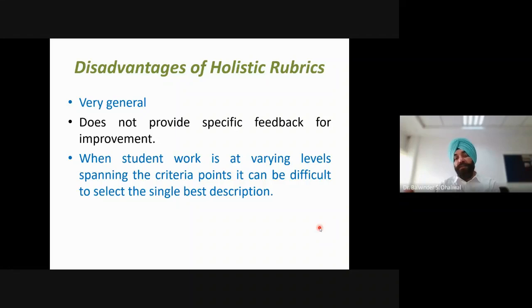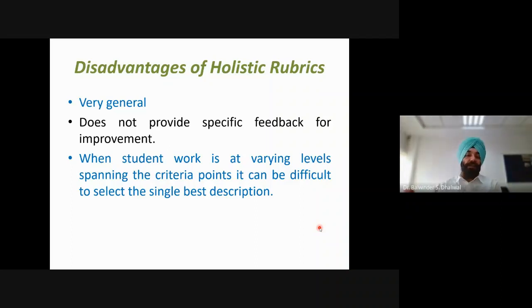So if there is no grammatical error, but the organization is not as logical as desired, or the clarity in the written communication is not there, but grammar is okay, then it will be difficult for the instructor to decide whether to consider that grammatical point for awarding the grade, or to consider the other criteria, the other description points which have been written.